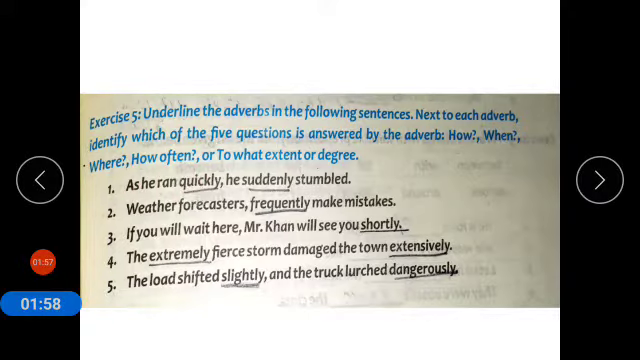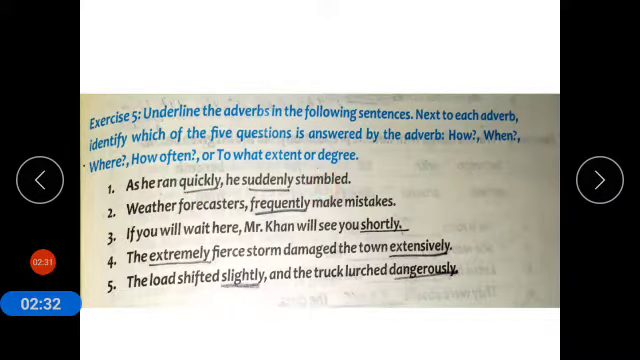So in first sentence, the underlined words are adverbs in this sentence and the word quickly. As he ran, how he ran. So we will use the question how for quickly. You have to write how over quickly. So it will help you to find the question for quickly. How he ran? He ran quickly.